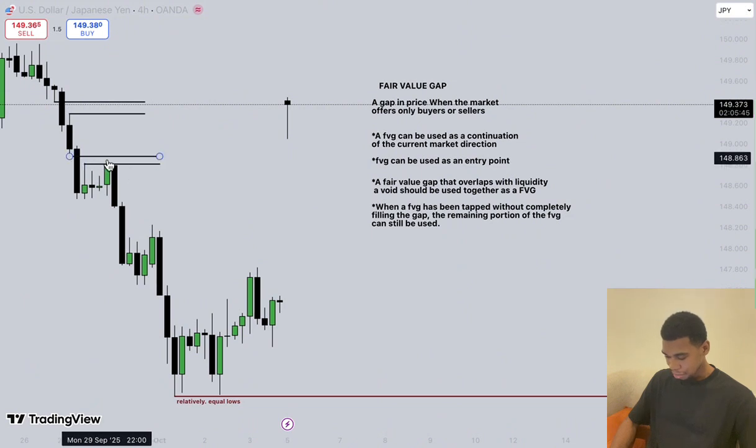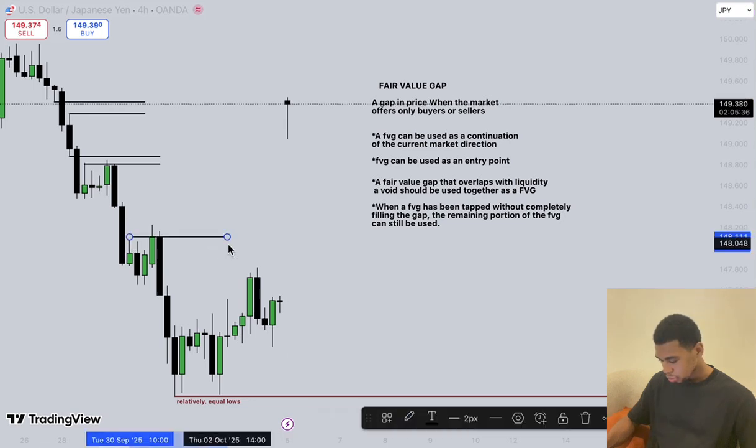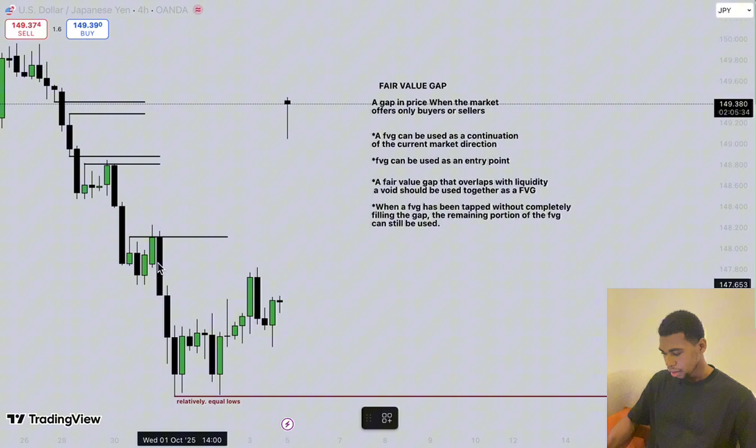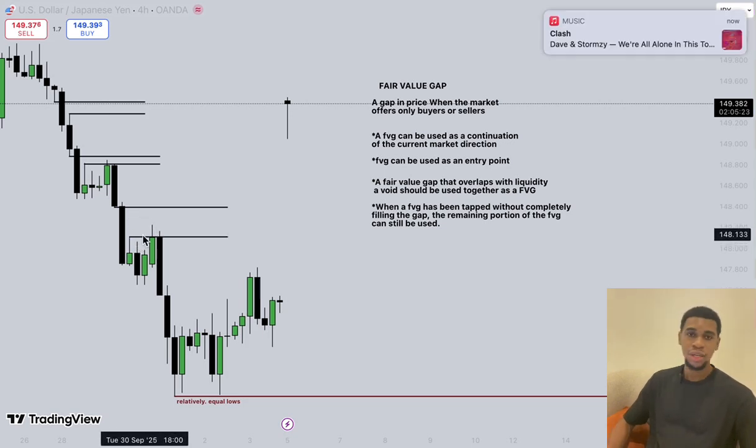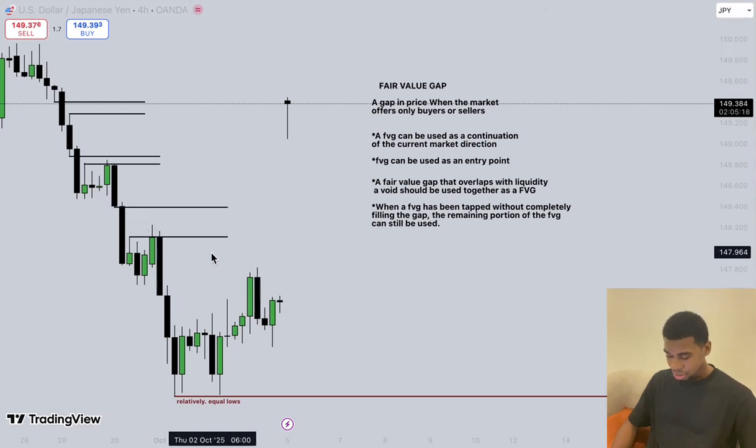You understand? To continue the bearish trend. And you can see the same thing here again. This wick high and this wick low, right? This heavy bearish candle presents just what? Just sellers. There's only sellers inside here. So the market tries to balance price like this. The market traded back into it, tried to balance it, and then continued lower.